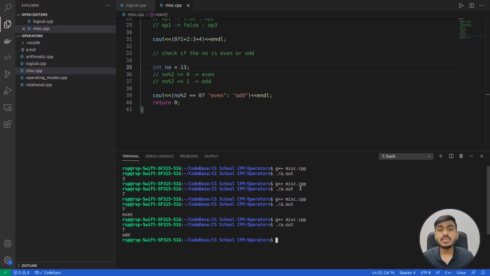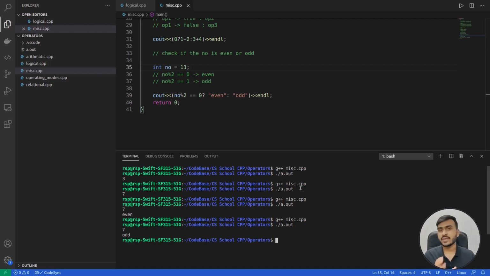I will say this is the first logical code that we have written. We have created a variable, put some value in that variable, and we are checking whether that number is an even number or an odd number. And what is the logic for checking whether a given number is even or odd? We are using the modulus operator, taking the modulus of the number with 2. Why with 2?